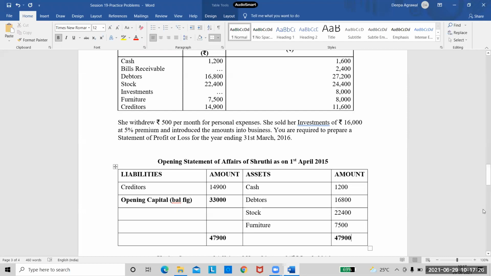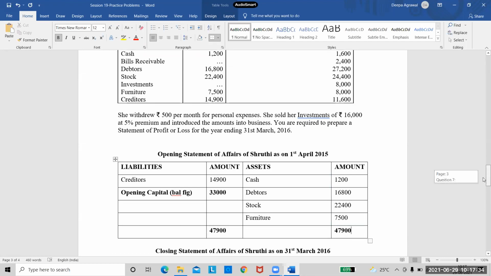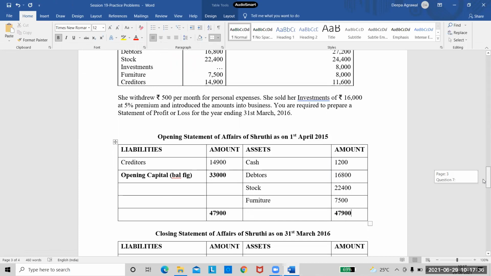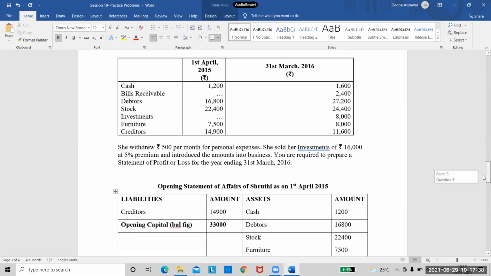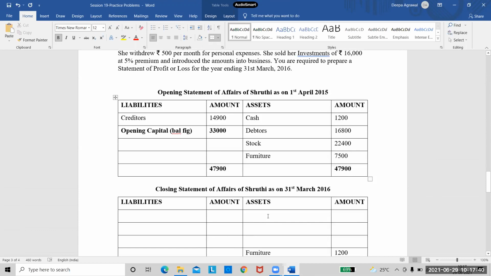Okay. So we are done with the opening statement of affairs. The difference between our asset and liability was our opening capital, which is 33,000. Now we need to move forward to our closing capital, right? So we'll see the items. Cash is 1,600. Let me take that. Cash in the asset side is 1,600.